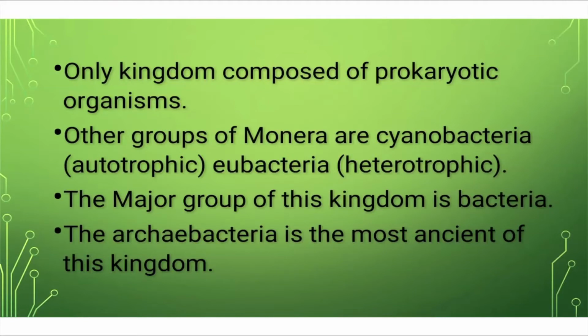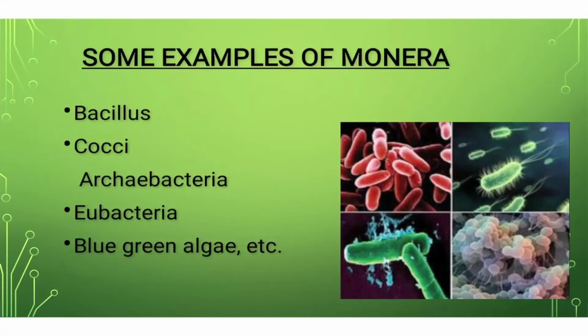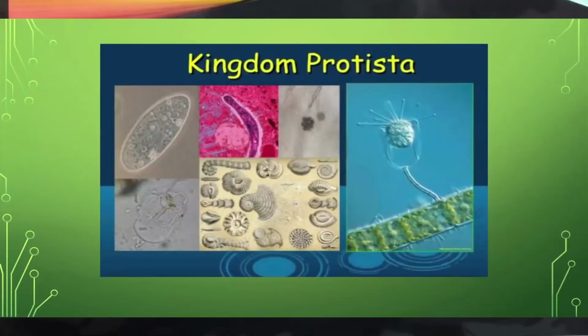It is a major group of this. Other groups of Monera are cyanobacteria, which are autotrophic, and eubacteria, which are heterotrophic. Archaebacteria, the most ancient of the kingdom. Some examples of Monera are Bacillus, cocci, Archaebacteria, eubacteria, and blue-green algae. Now we will be studying about the kingdom Protista.